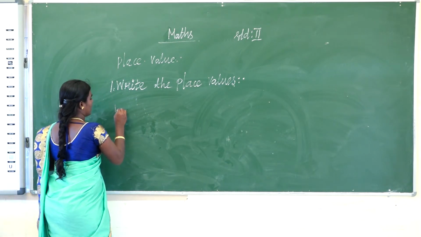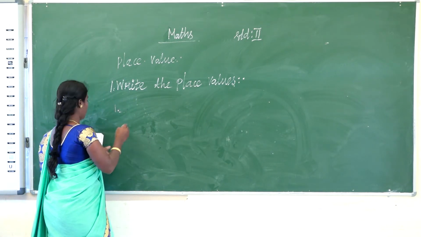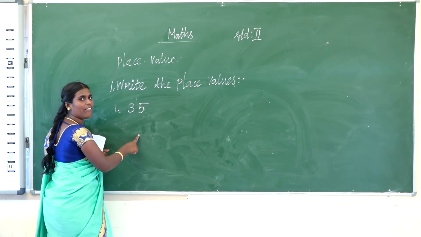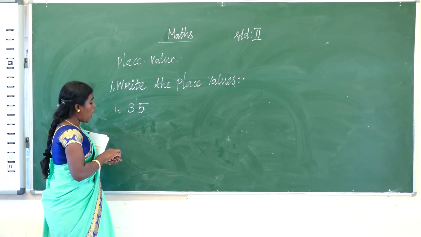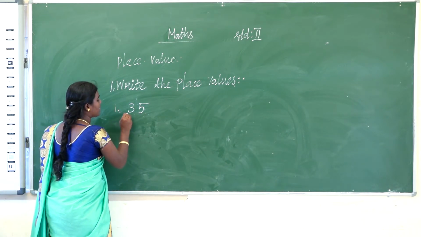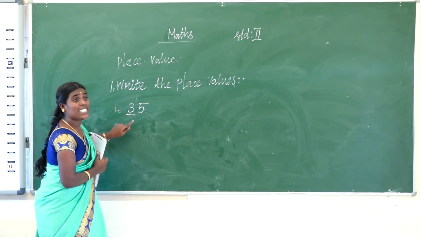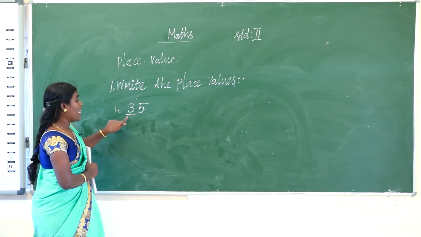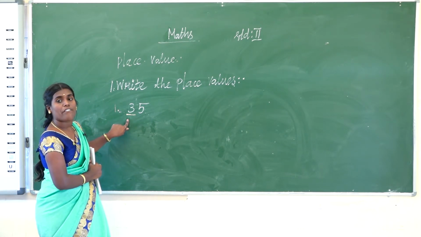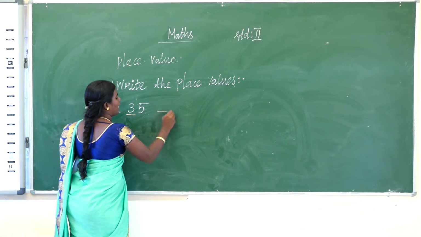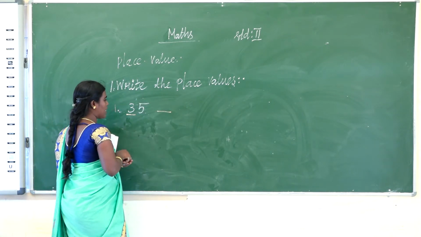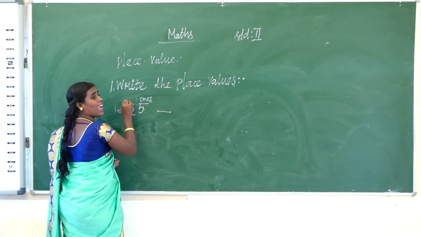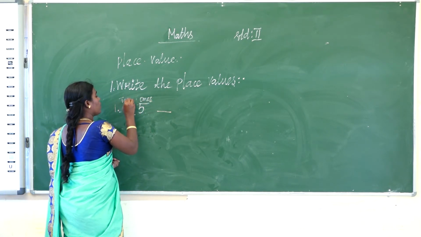First one is 35. What number is given? 35. I underline the number 3. So what is the value of 3? Identify it. What is the value of 3? Is that the ones place? What place is that? Tens place.